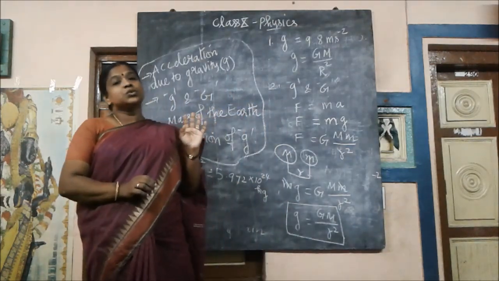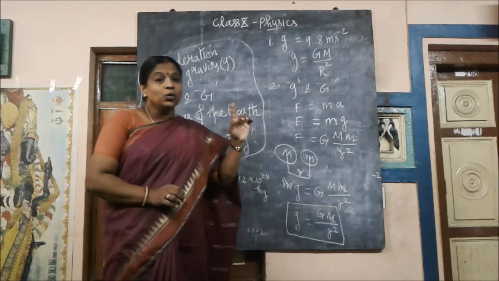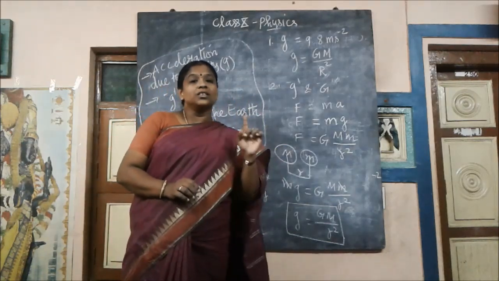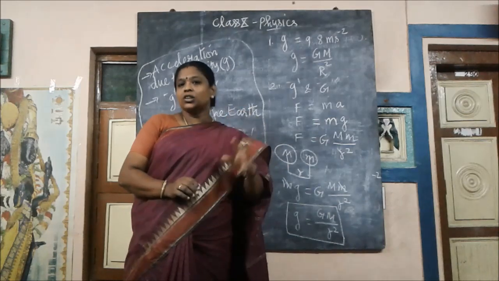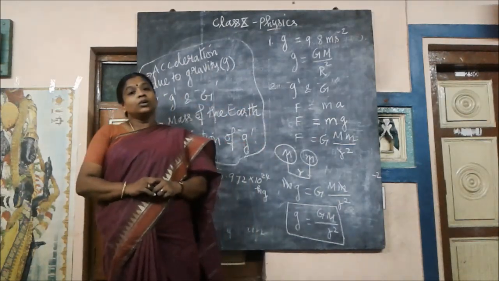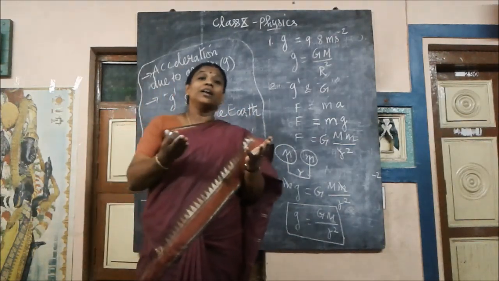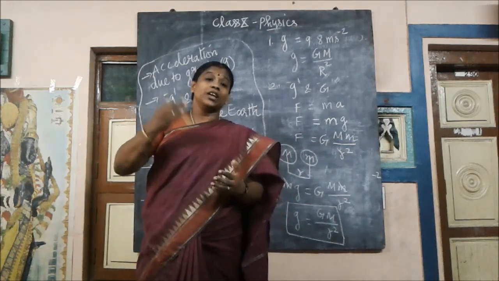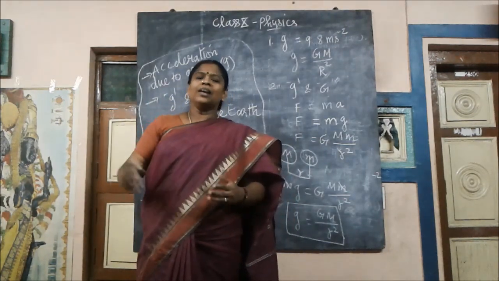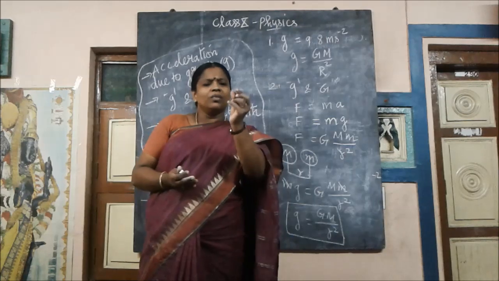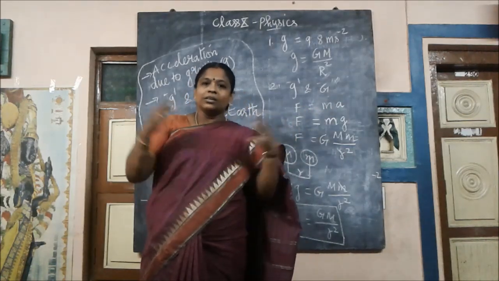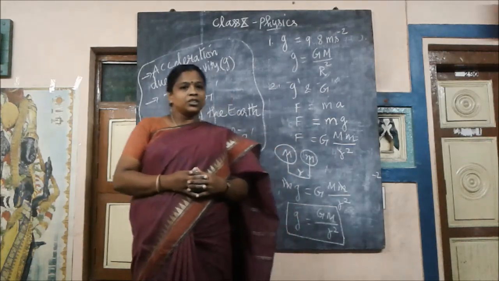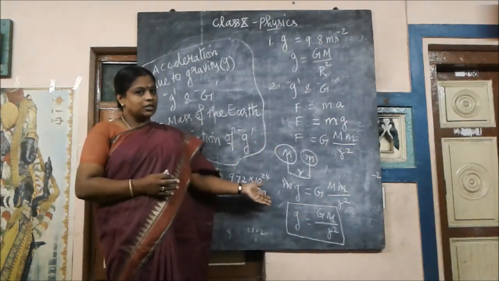Right children, what is its value? Its value is 9.8 meter per second square. It's a constant quantity, children. For one particular planet it is constant, but it will change from planet to planet, and even on a planet it will vary a little at different points, different areas. And that we are going to discuss now.